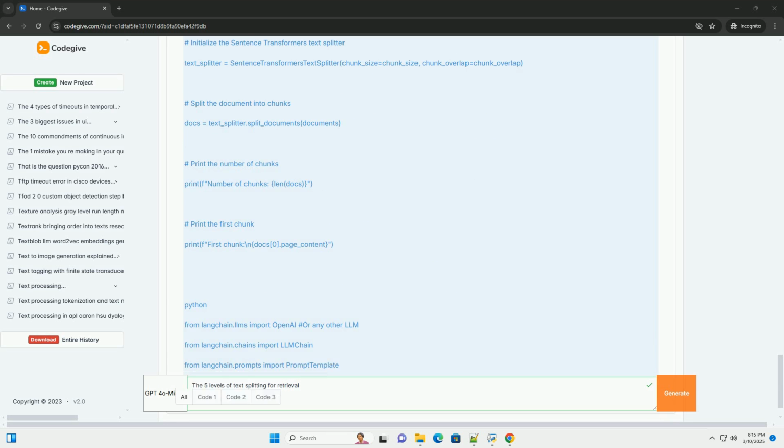Level 3, token splitting. Concept: splitting the text based on tokens, words, subwords, instead of characters. This is particularly important when dealing with models that have token-based input limits. Pros: ensures that chunks are within the token limit of the LLM. Can be more semantically aware than character splitting because it considers word boundaries.